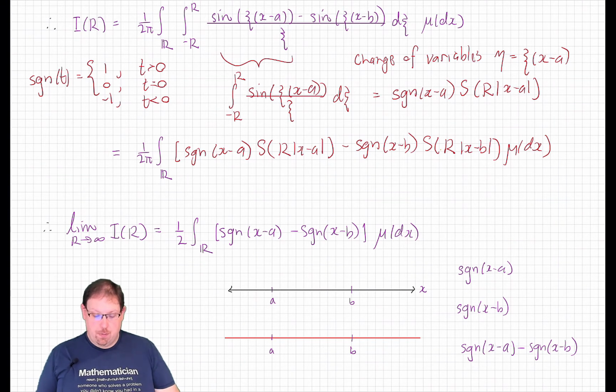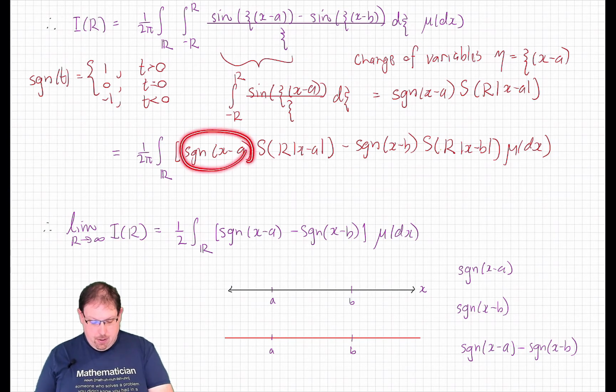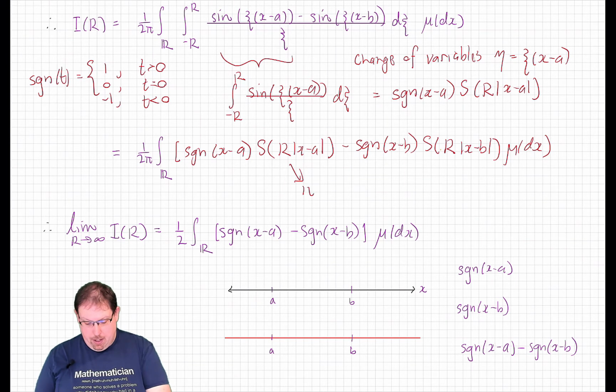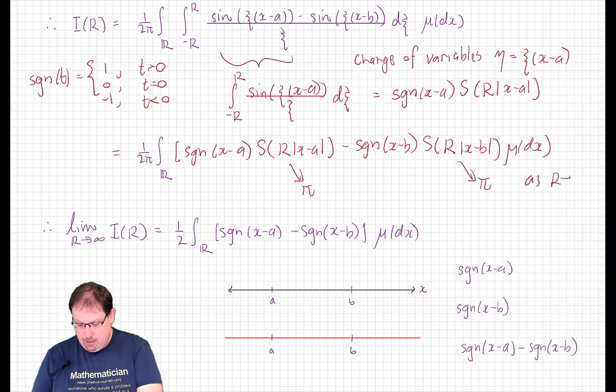We proved in the previous lemma that s of r tends to pi, and since we're multiplying by something non-negative here, that's going to be true regardless. We're still going to get convergence to pi as r goes to infinity, unless x minus a equals 0, but then this signum out front, being 0, will take care of that. And so this goes to pi, and this goes to pi as r goes to infinity.